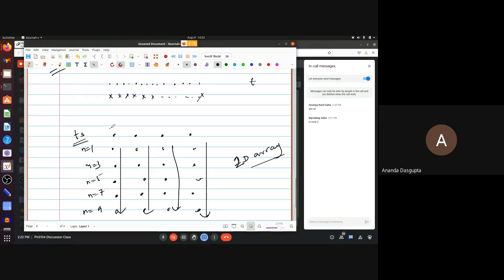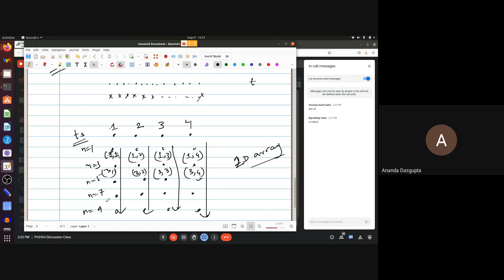Okay, let me just ask you one thing first. Suppose the t values, I'm just using an example. Suppose the t values were 1, 2, 3, and 4. And think of this as sort of coordinates. Time values are 1, 2, 3, 4, and the n values are 1, 3, 5, 7, 9. So what are the values of n and t here for this point? 1 and 1, of course. For this one, 1 and 2, 1 and 3, 1 and 4, right? Then you have 3 and 1, 3 and 2, 3 and 3, 3 and 4.